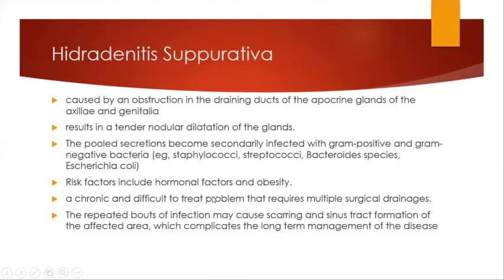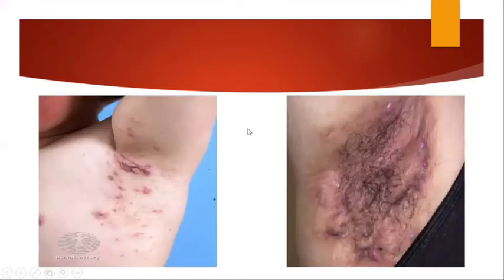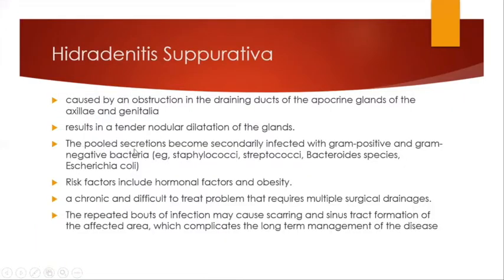It mimics sycosis barbae. The other condition is hidradenitis suppurativa, which is caused by an obstruction in the draining ducts of apocrine glands of the axilla and genitalia. It results in a tender nodular dilatation of the glands, as you can see in this picture. The pooled secretions become secondarily infected with gram-positive and gram-negative bacteria, especially Staphylococcus, Streptococcus, bacteroides, E. coli, etc. The risk factors include hormonal factors as well as obesity.